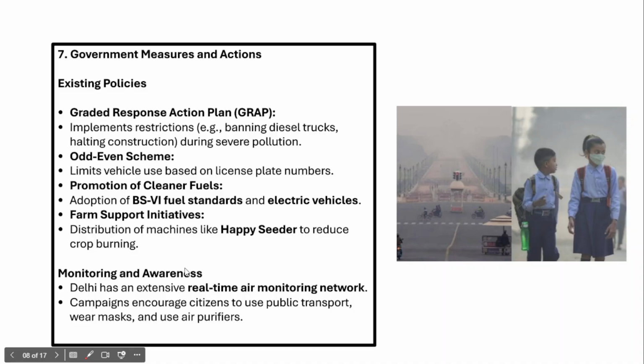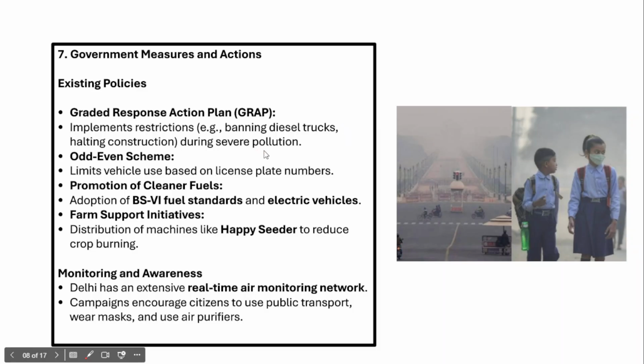If you look at the existing policies that the government has launched, they include the Graded Response Action Plan. And this Graded Response Action Plan includes different plans of action based on the levels of pollution. It includes implementation restrictions based on air pollution levels. For example, a ban on diesel trucks and halting construction activity to prevent construction dust. And these measures would be taken when there are higher levels of air pollution in cities like Delhi.